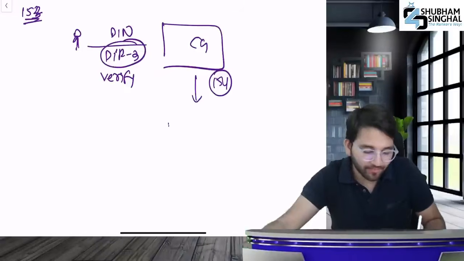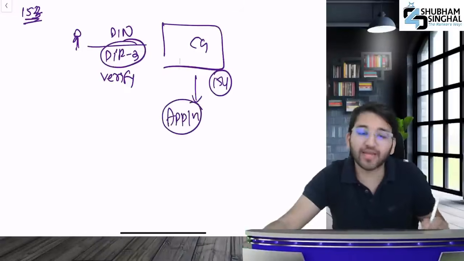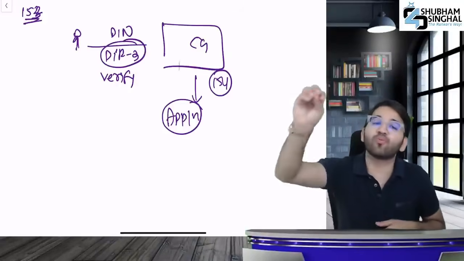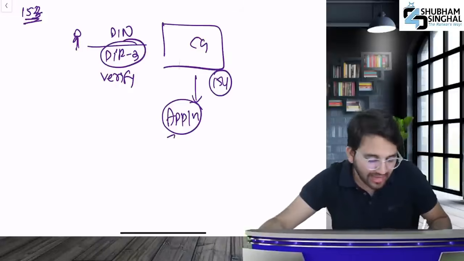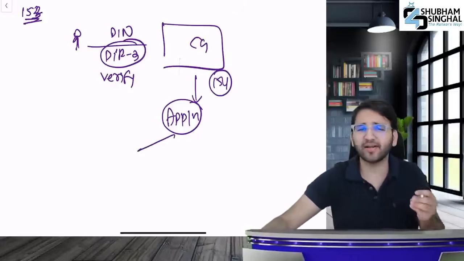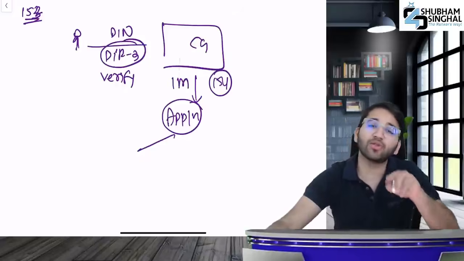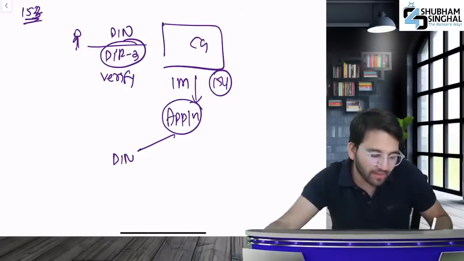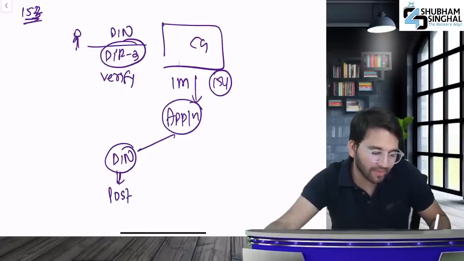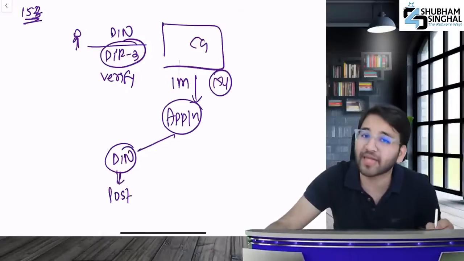When this DIN application goes to the central government in DIR3, section 154 becomes applicable. Now it says that an application number will be generated. Based on the application number, it will be decided whether you will get the DIN number or not. After the application number is generated, the central government will check. Within 1 month, it will either give DIN or not. If DIN is approved, it will allocate the DIN number and send it to you by post informing you that DIN has been allocated.